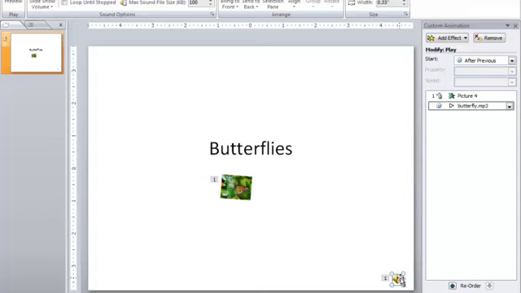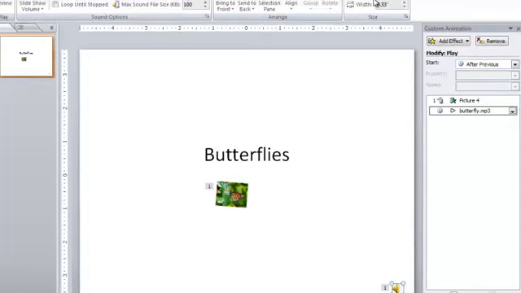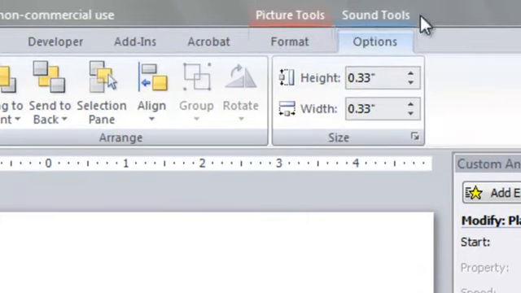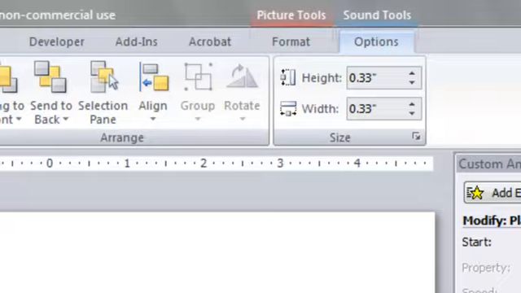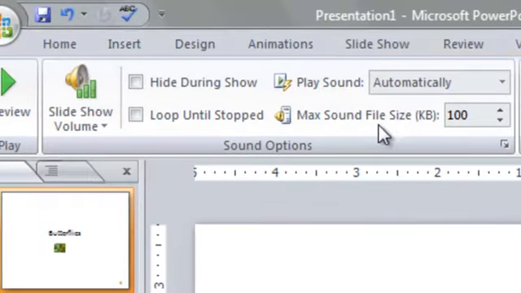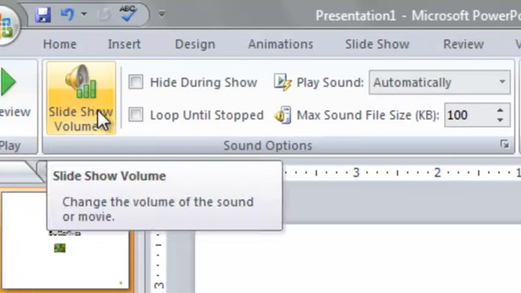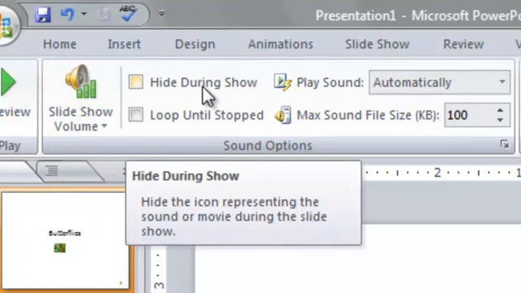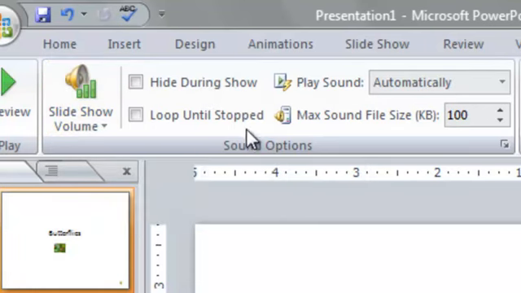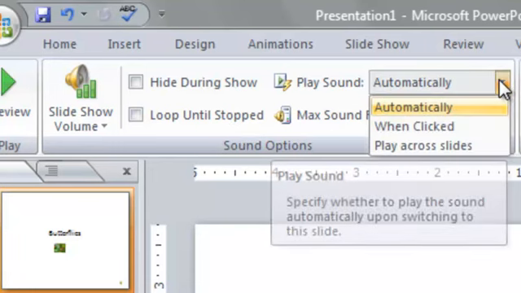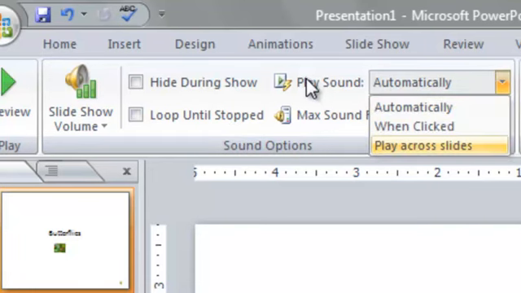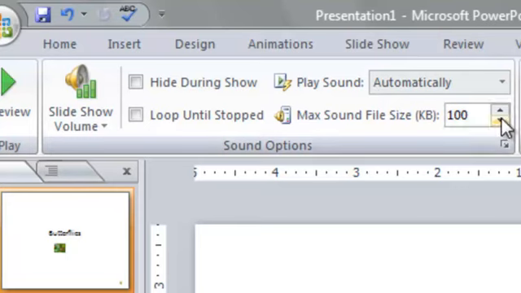Now, since it is already selected, the options under Sound Tools are already open. The sound options appear on the left side of the screen, and you can now experiment with the volume, showing or hiding the icon, looping the sound, how you want the sound to be played, and the maximum file size.